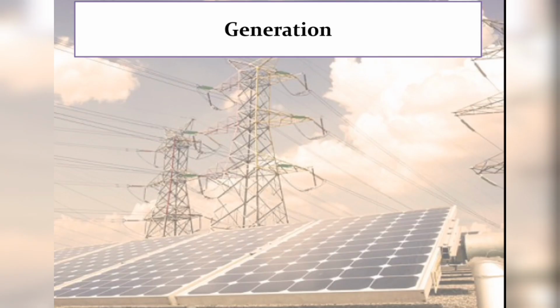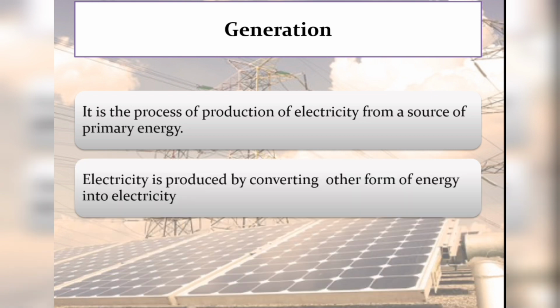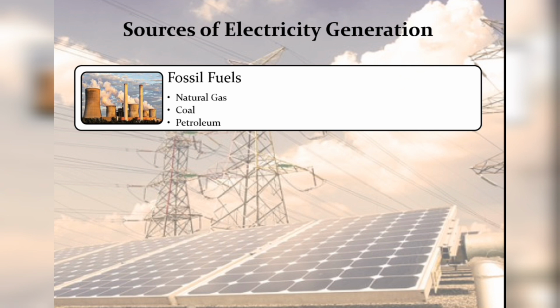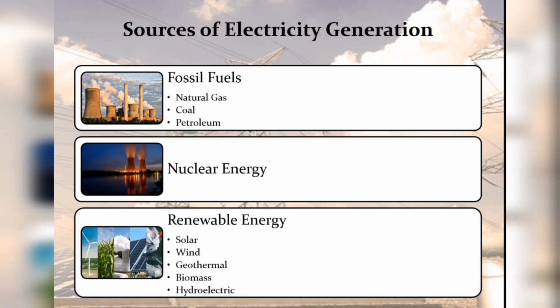In this video, we are going to discuss generation. What is generation? It is the process of production of electricity from a source of primary energy. It is produced by converting other forms of energy into electricity. The various sources of electricity generation are fossil fuels, nuclear energy, and renewable energy.